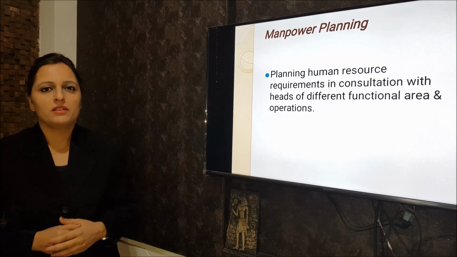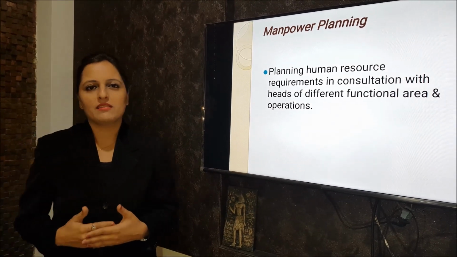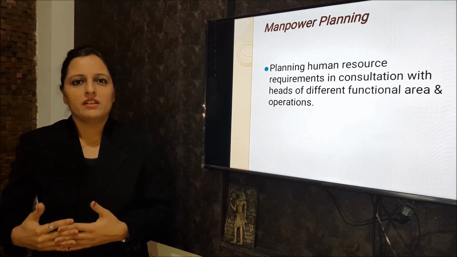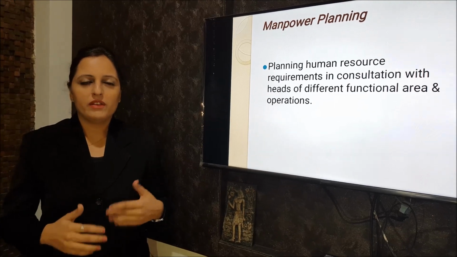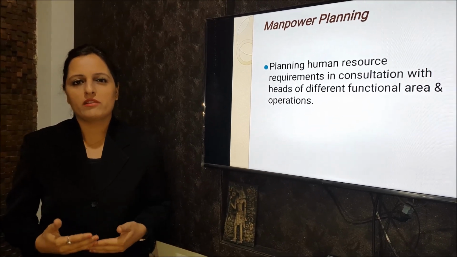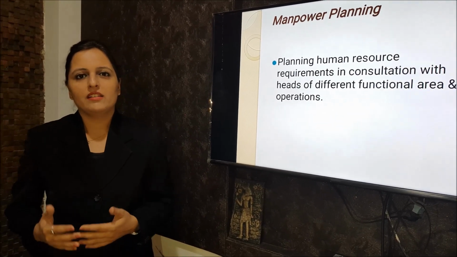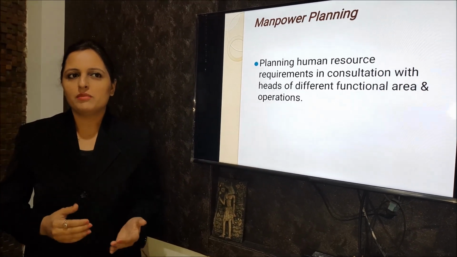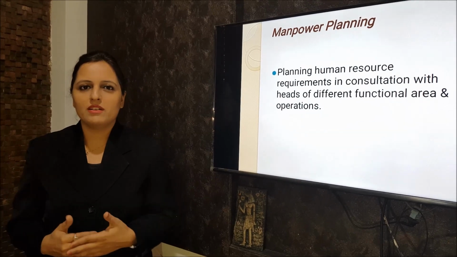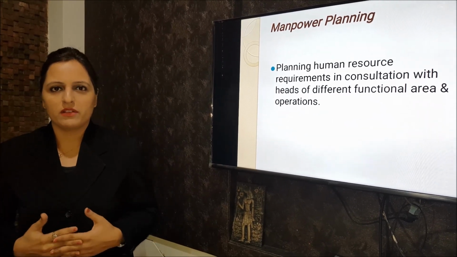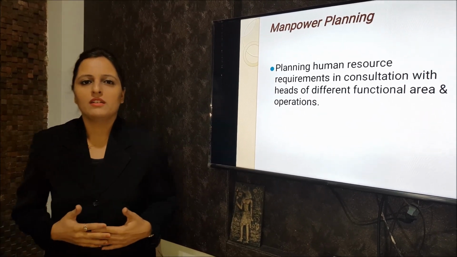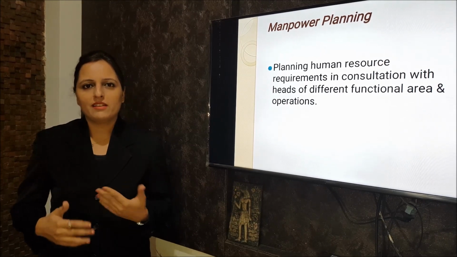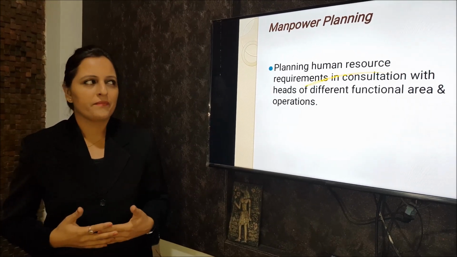So the very first aspect of the human resource life cycle is manpower planning. It is about planning human resource requirement in consultation with the HOD of different functional areas. Here we calculate the budgeted manpower of the department and identify the actual manpower available with the organization. The difference between the budgeted and actual manpower leads to the requirement of manpower. So once we are aware of the requirement of manpower, the next step is recruitment.